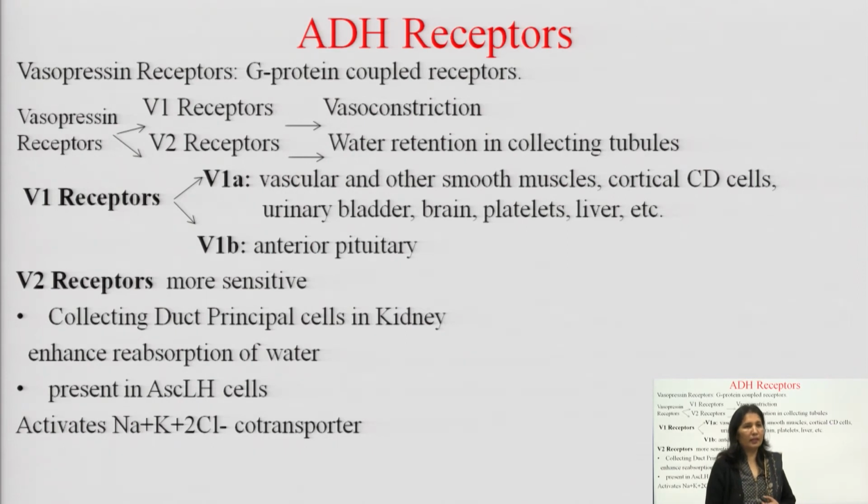V1B receptors are present in the anterior pituitary. V2 receptors, they are more sensitive. V2 receptor कहाँ present होते हैं? Principal cells of the collecting duct in the kidney. They enhance reabsorption of water.